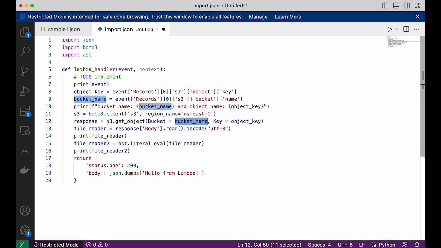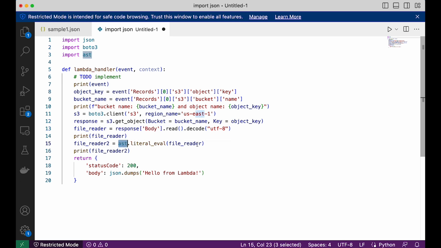So we go with this client and we will get the object to download it, and this is in my response. So if we need to read the response in a human readable format, we have to decode it. We have to decode it with this UTF-8 format. So we will decode it and we will print it in a human readable format. And after that, we will do a literal eval from AST.